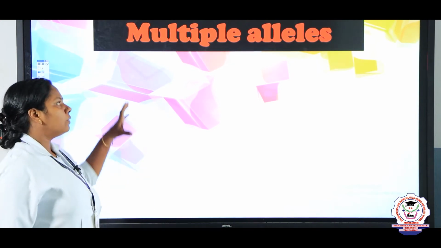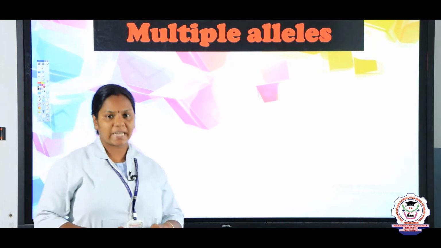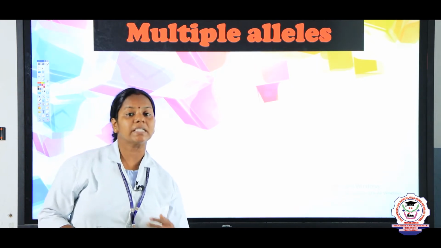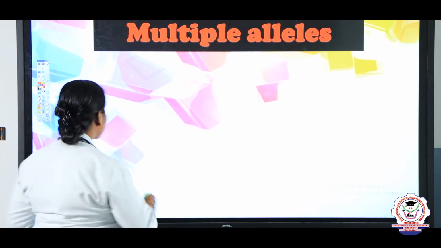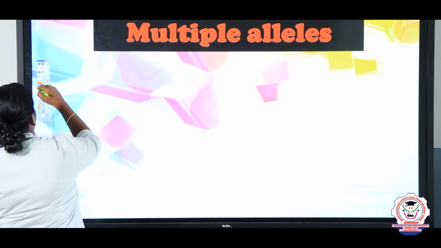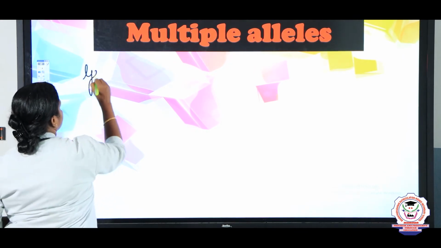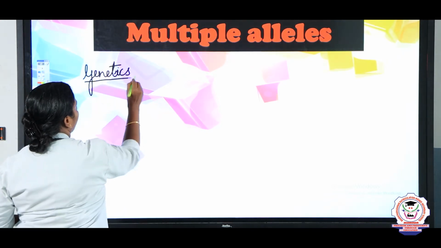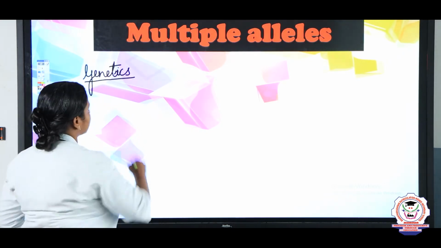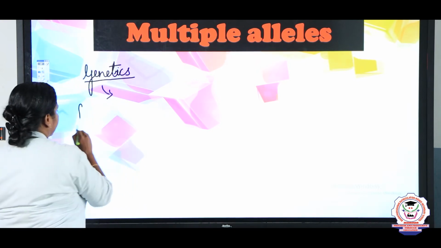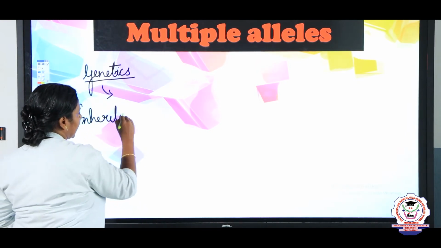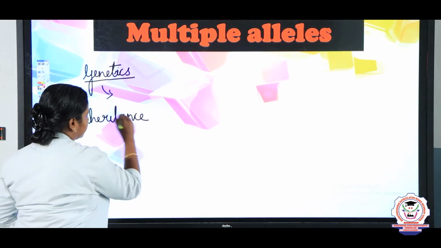Now, what is the branch of biology that deals with inheritance and variation? It is genetics. Genetics is a branch of biology that deals with the study of inheritance and variation.